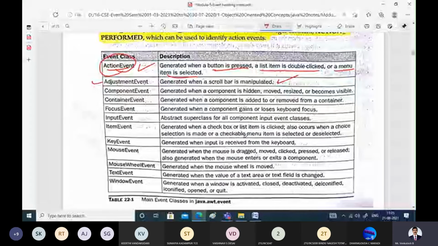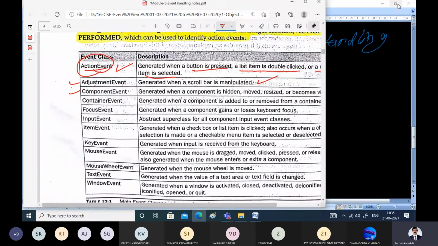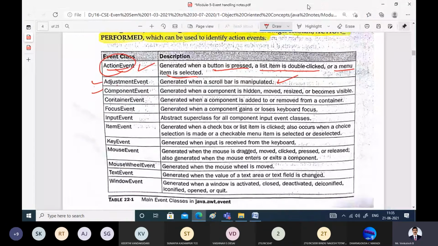For example, one more you can take is the ComponentEvent. Whenever a component is hidden, moved, resized, or becomes visible, all these are examples of component events. For example, assume this is one component. When I click on this, it is getting resized, it is getting maximized. Now I will minimize this, so it has been hidden. The component is hidden.